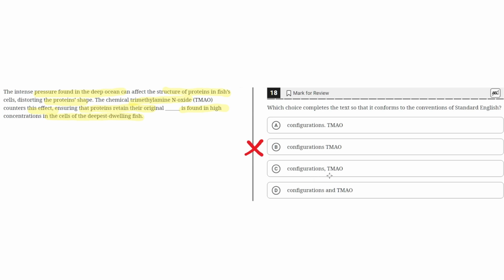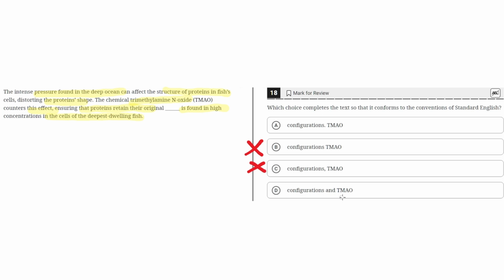C. Configurations, comma, TMAO. This is incorrect because the use of a comma alone cannot separate two independent clauses. There needs to be a comma and a conjunction. So because there is only a comma and no conjunction, C is incorrect.